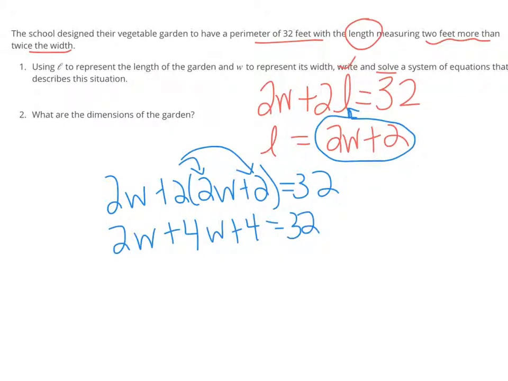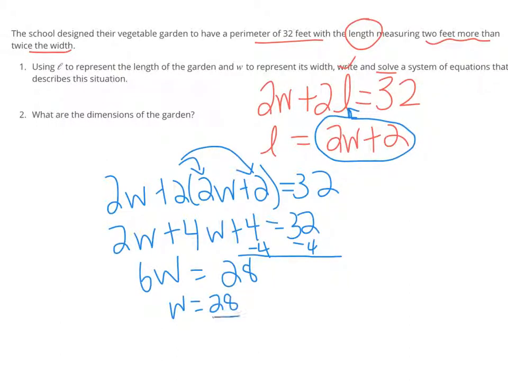One more step of cleaning up will give us 6w, and then I'm also going to subtract 4 from this side, move it over to the other side, equals 28. So then we know that our width is 28 over 6. That's the width of the garden, anyways. The other piece that we need to figure out is the length.